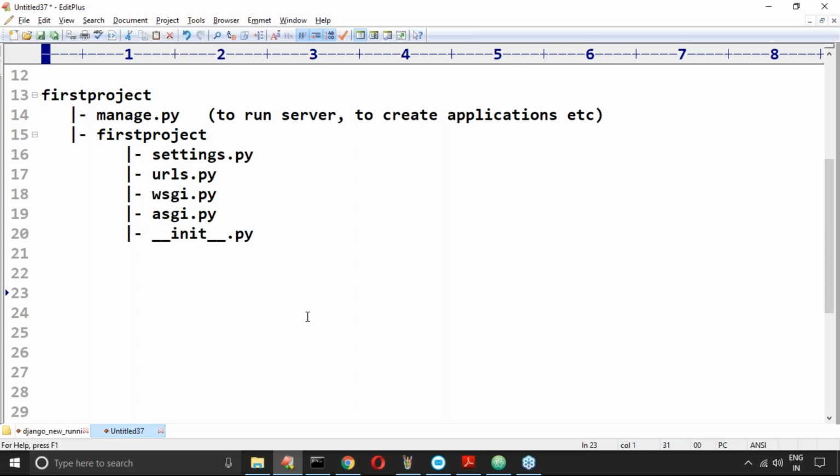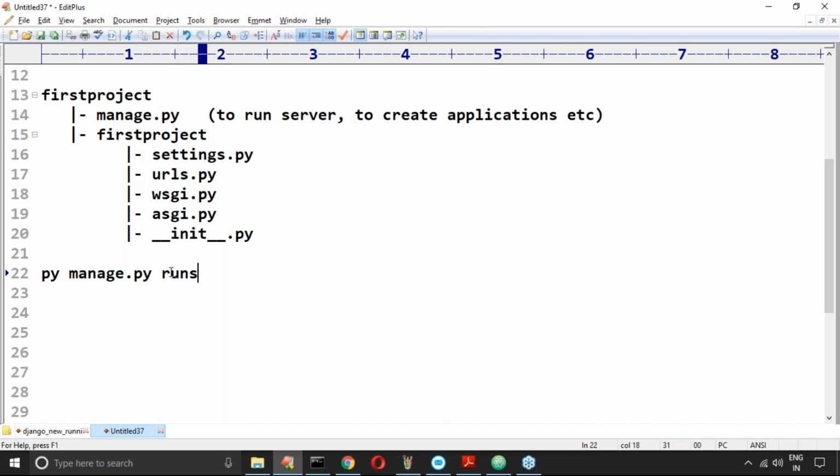Clear. Now I want to start my server. Can you please tell how you can do that? What is the command we require to use? To manage this project, yes, the manage.py file is there. Can you please start the server? Sir, can you please run the manage.py file?